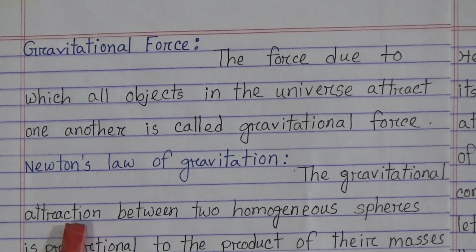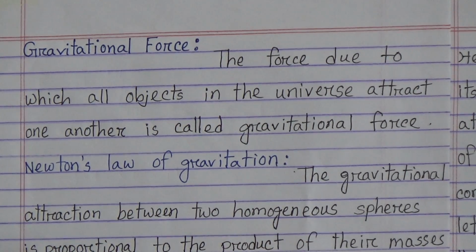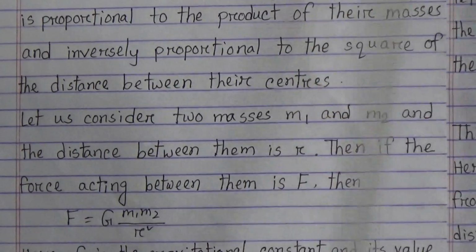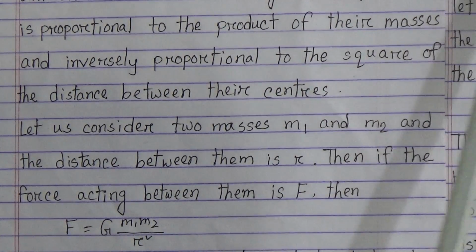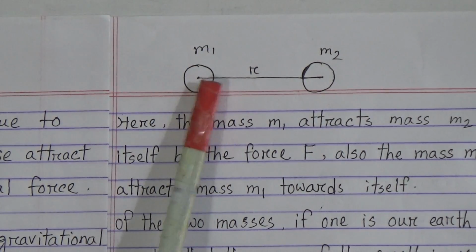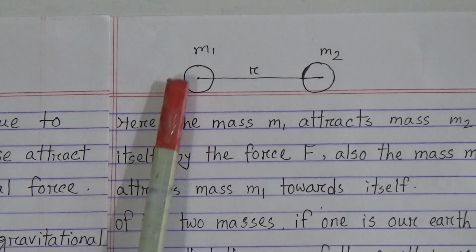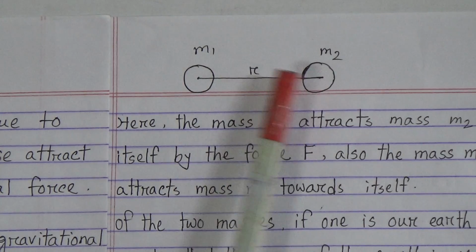The gravitational attraction between two homogeneous bodies is proportional to the product of their masses and inversely proportional to the square of the distance between their centers. My dear students, see this figure. Suppose these are two objects. The masses of the objects are m1 and m2, and the distance between them is r.